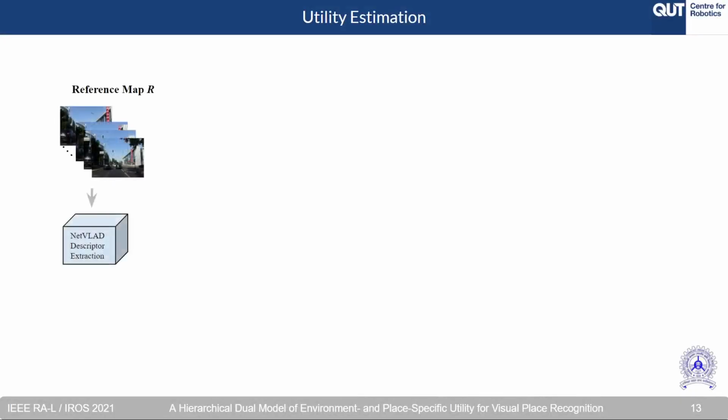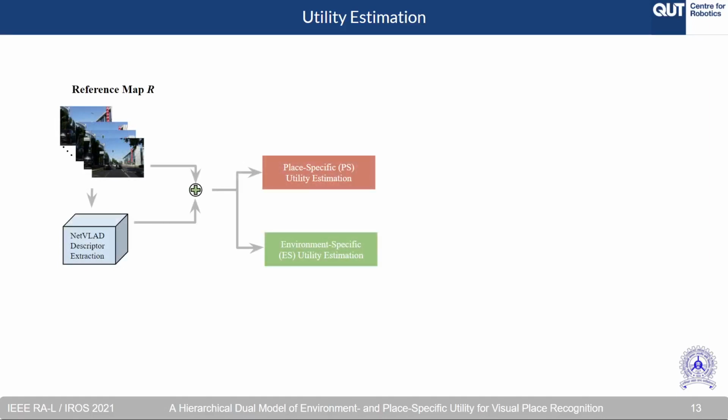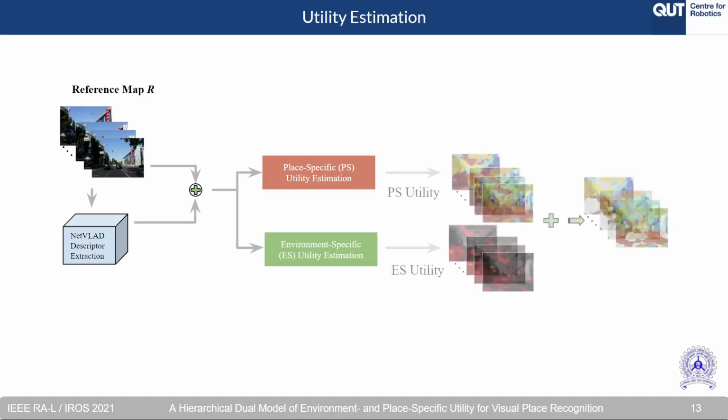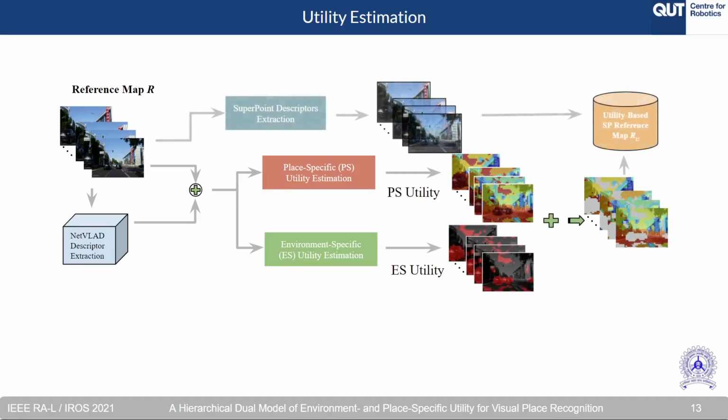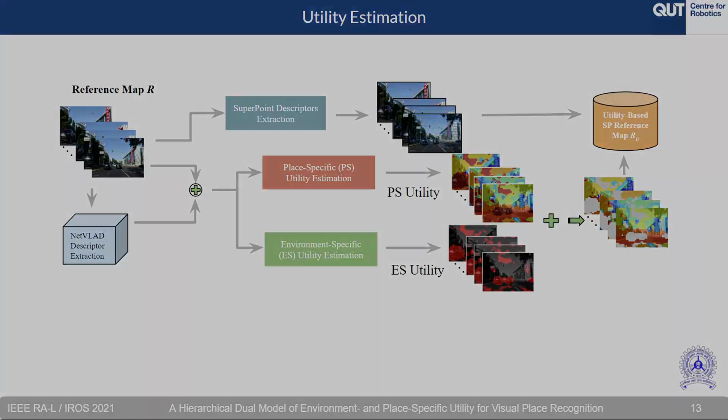Visualizing the same, we take a reference map and firstly extract the NetVLAD descriptors. Then we use these descriptors to estimate the utility of the clusters, both at an environment and place-specific level. Then we use this utility to filter local features and key points belonging only to high utility clusters. In our case, we use SuperPoint for the local features.